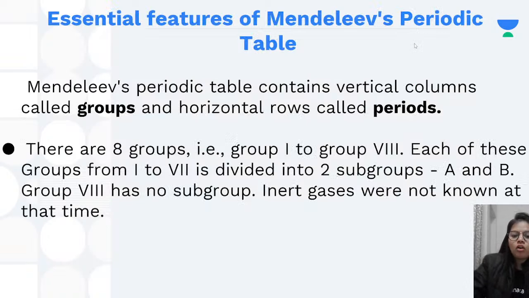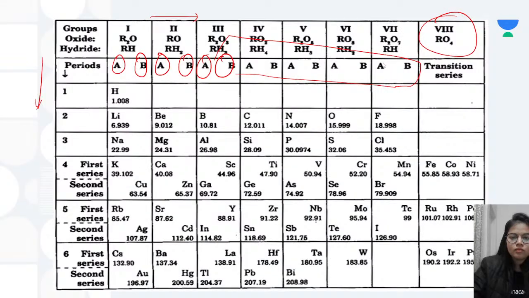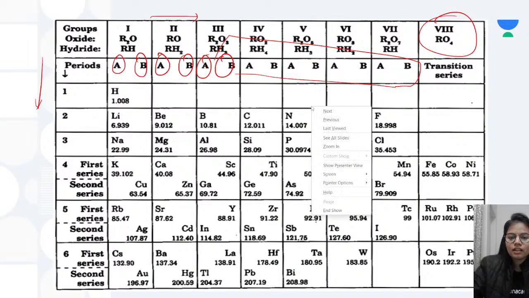Why? Because the 8th group had no subgroup. Why? Because the inert gases were not known at that time. Right now we have inert gases or noble gases in that group, but at that time inert gases were not known at all. I hope that is clear to you.